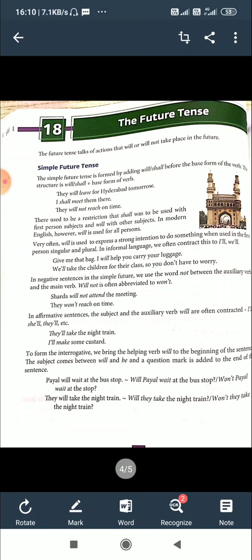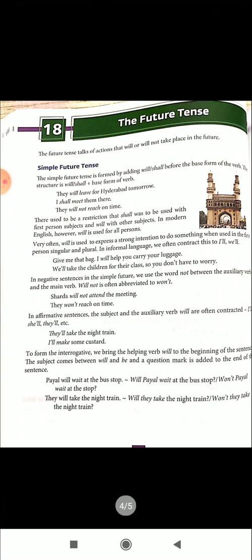There used to be a restriction that shall was to be used with first person subjects and will with other subjects. So shall is always used with the first person pronoun I. Will has no such problem.